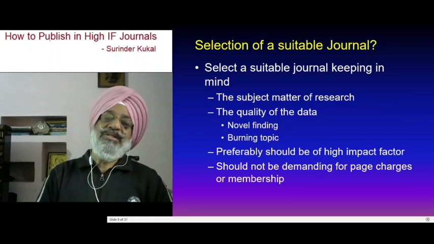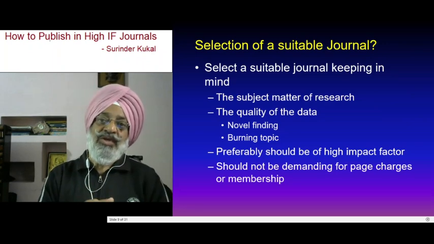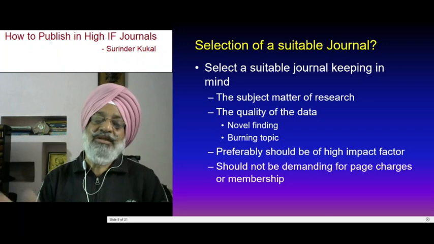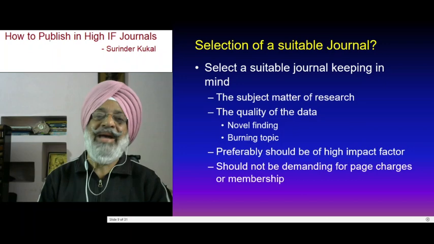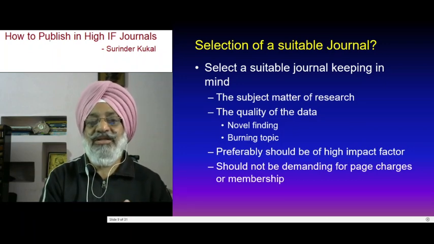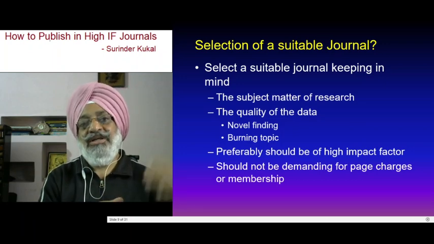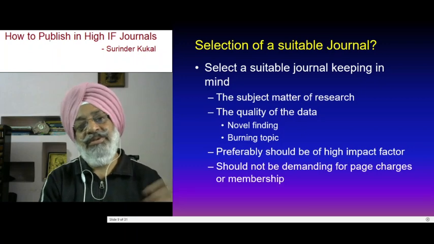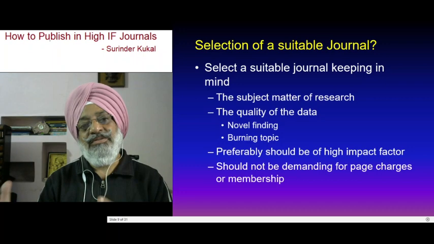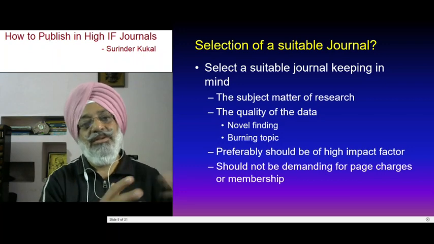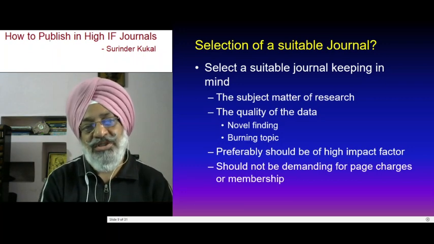The next step is to select a suitable journal. Many a time, the central idea of our publication does not match with the journal which we have selected. That should not happen, because ultimately the editor sends your paper back, saying this manuscript is not in line with the objectives of our journal.